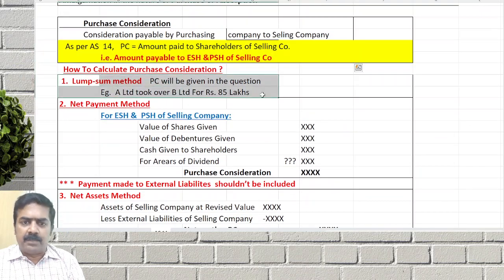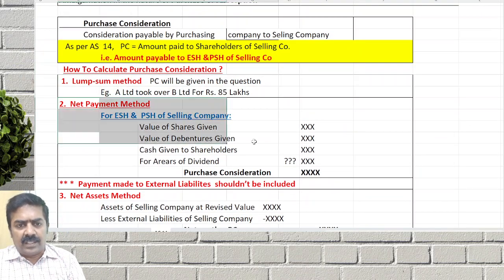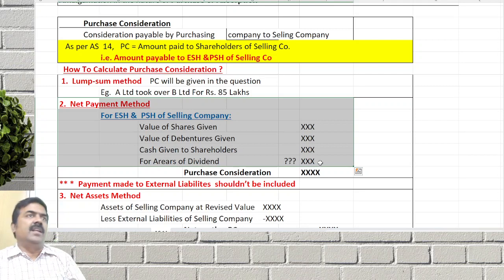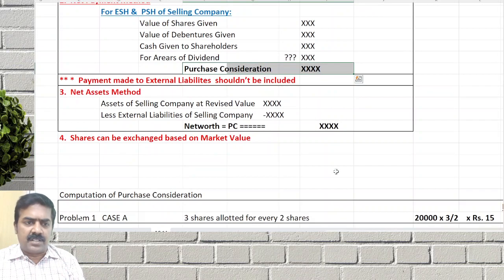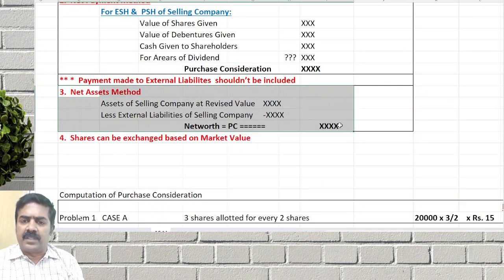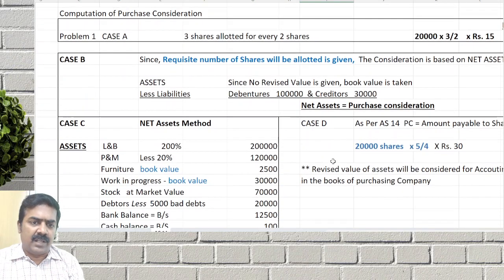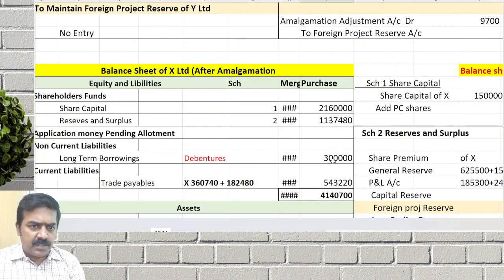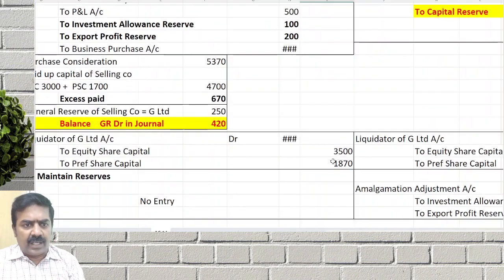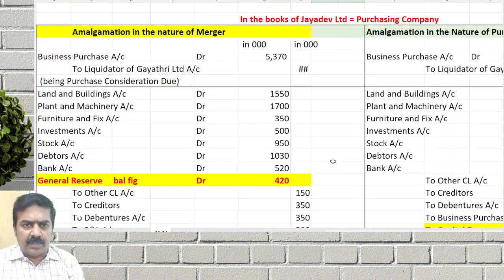It can be a lump sum method if it is given in the question. Otherwise, if payments are clearly given, how many shares are given to equity, preference, cash, etc., add it, and you will get the purchase consideration. If it is not available, go by the assets minus liabilities method. Intrinsic value is nothing but an extension of the net assets method. Shares also can be exchanged based on market value. We have done various questions based on how to calculate purchase consideration.